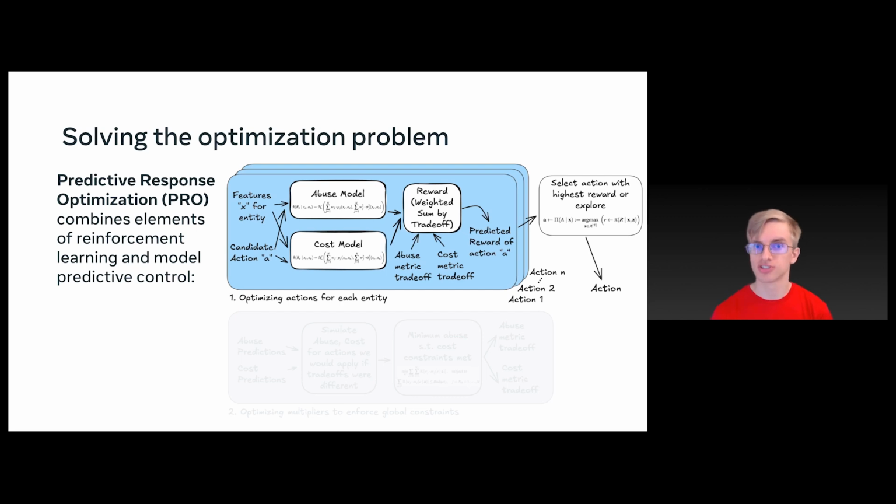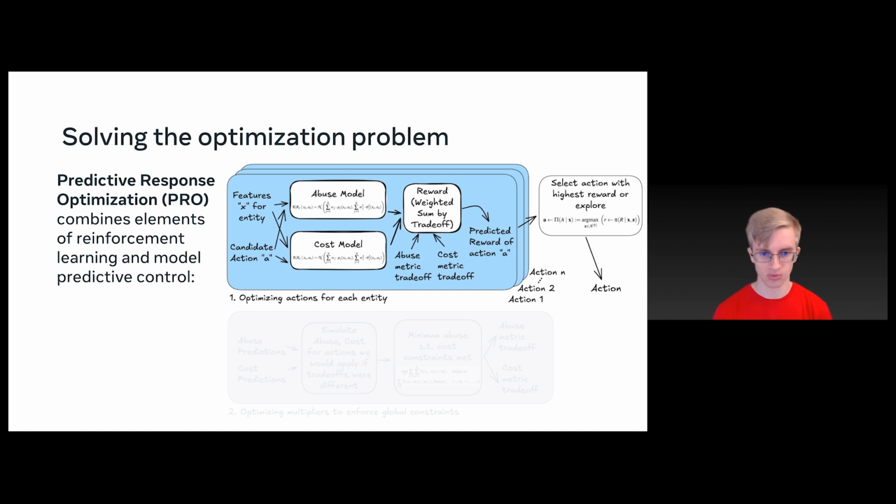Now, how do we actually solve this problem? Well, we design a system called Predictive Response Optimization, which combines elements of reinforcement learning with model predictive control. So let's start with the reinforcement learning perspective. Part 1, optimizing actions for each entity. And an entity in this case, you could just think of it as a user account, for example. So for that account, we have a number of actions we could give, actions 1, 2, all the way to N. And we have a number of features for the account, features X.